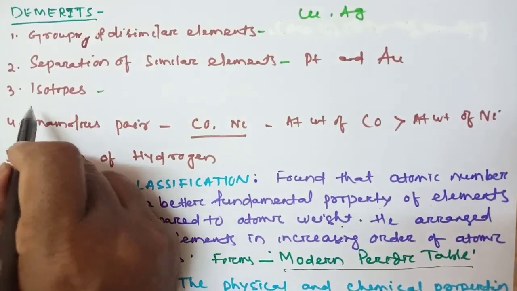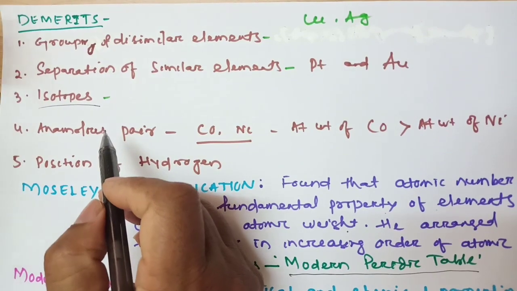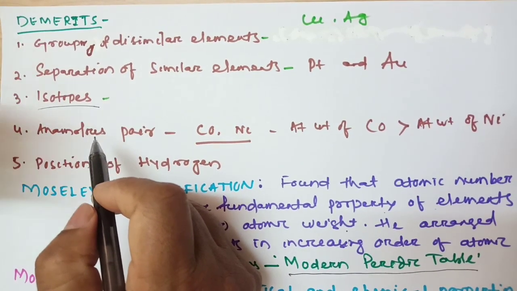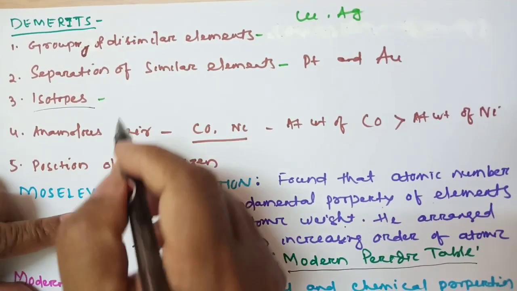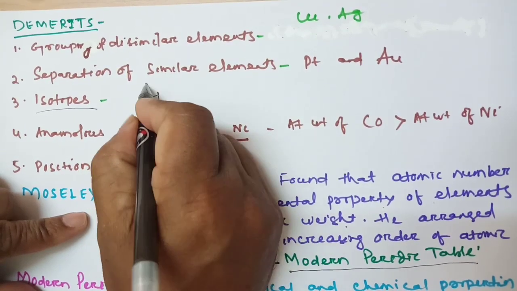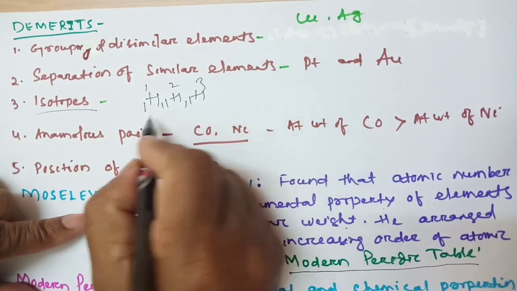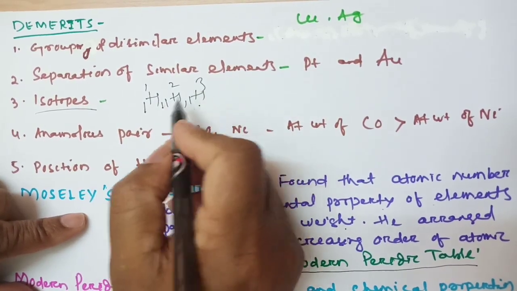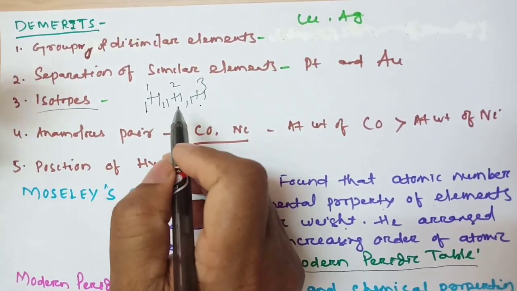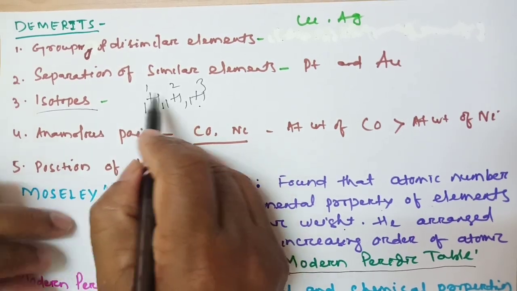Another is isotopes. What are isotopes? You know, the same element having the same atomic number but different mass number. For example, hydrogen has three isotopes: H-1, H-2, H-3. Same atomic number, different mass number. If the atomic number is the same, they have the same chemical properties but different mass numbers.